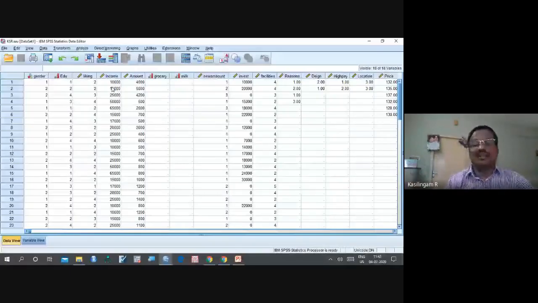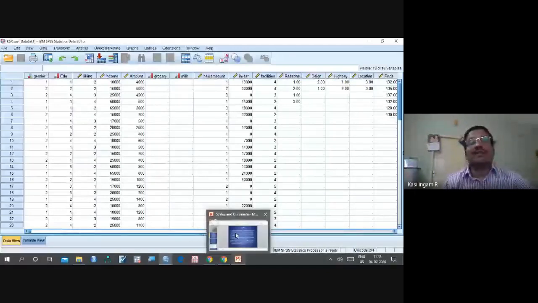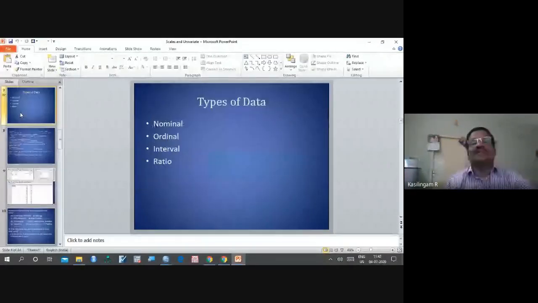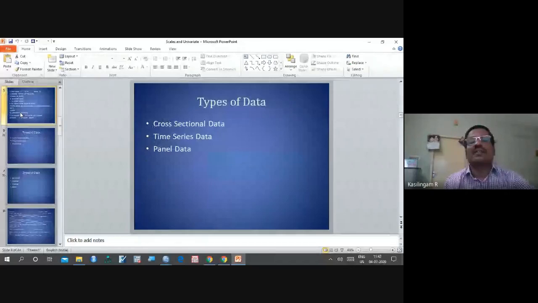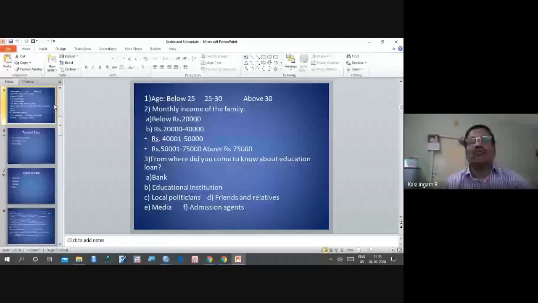Third option, 30,000 to 40,000, like that. Like this, the monthly income of the family: 1, 2, 3, 4, 5 options are given, and the box is also given. Now they will give a tick mark.